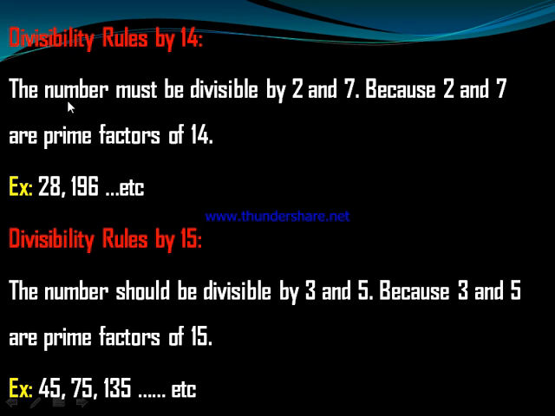Divisibility rule by 14: the number must be divisible by 2 and 7, because 2 and 7 are the prime factors of 14. Example: 28, 196, etc. Divisibility rule by 15: the number should be divisible by 3 and 5, because 3 and 5 are the prime factors of 15. Example: 45, 75, 135, etc.